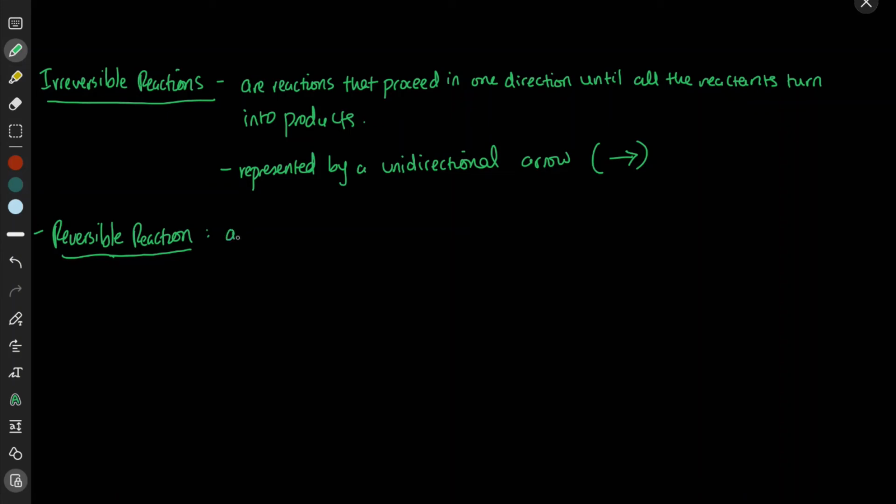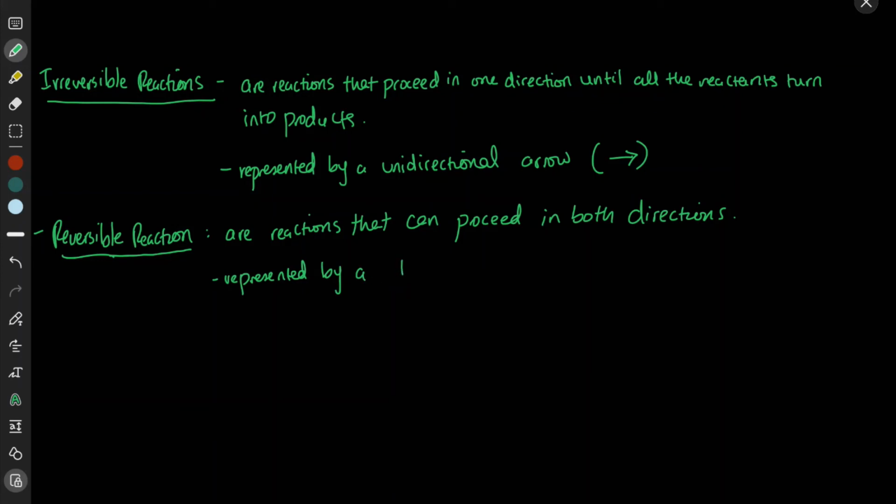And these reversible reactions are represented by a bidirectional arrow because, again, they can proceed in both directions.